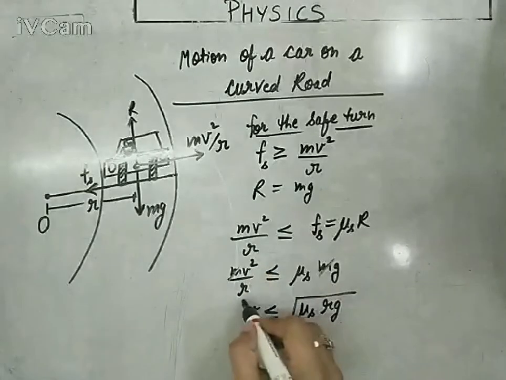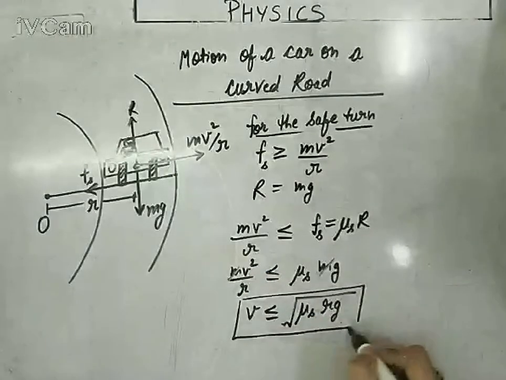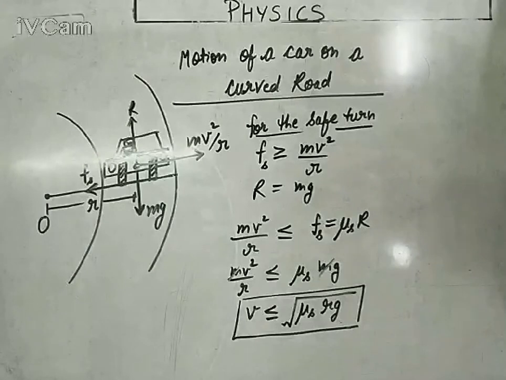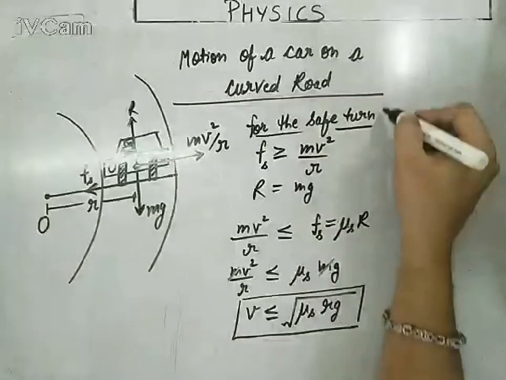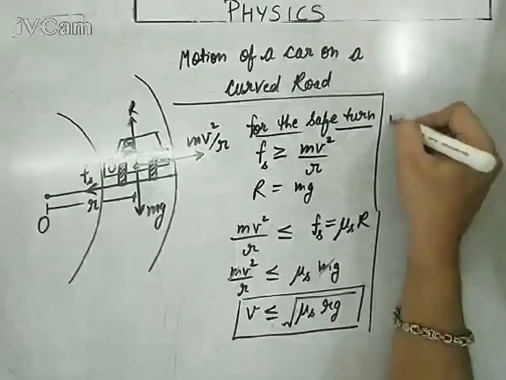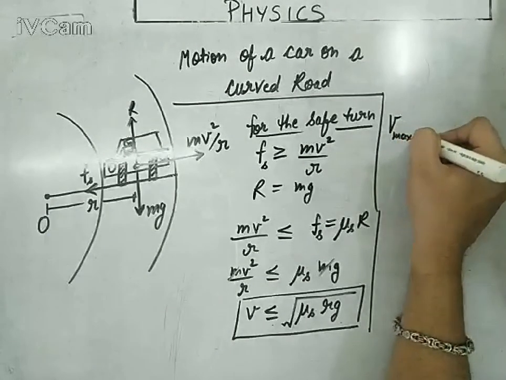So this is the range of safe velocity of the car. And if you are talking about maximum velocity, because it shows that the velocity of the car is either less than this expression or at maximum equal to it. So v max means the maximum safe velocity of the car for the turn.